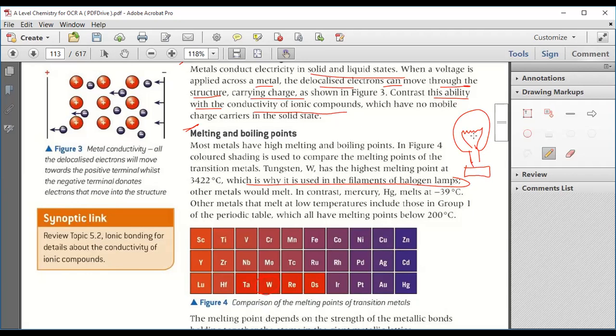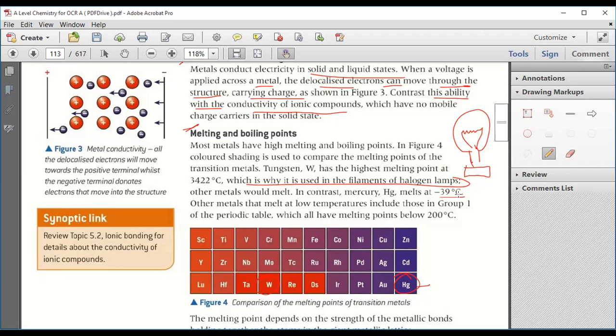In contrast, we have mercury, Hg. Mercury is liquid at room temperature, and its melting point is minus 39 degrees Celsius. So there is a huge range of melting and boiling points of different elements.